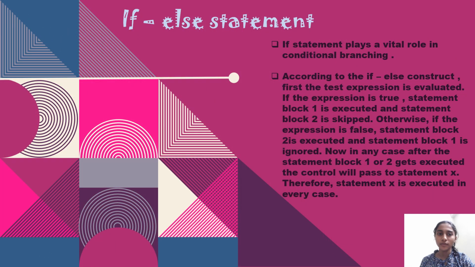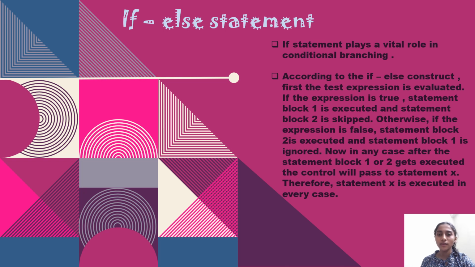The next type of conditional statement is the if else statement. The if else statement plays a vital role in conditional branching. According to the if else construct, first the test expression is evaluated. If the expression is true, statement block 1 is executed and statement block 2 is skipped.